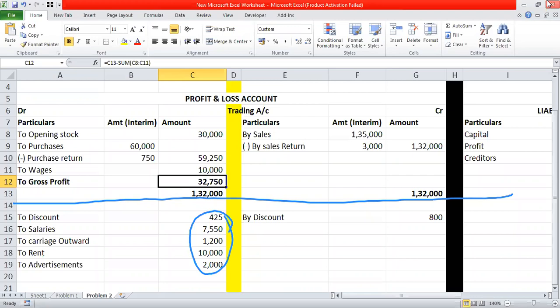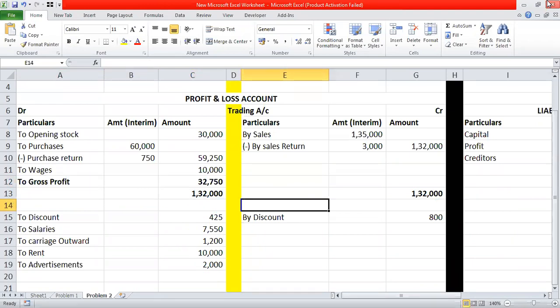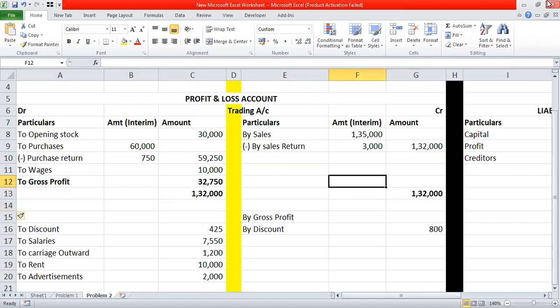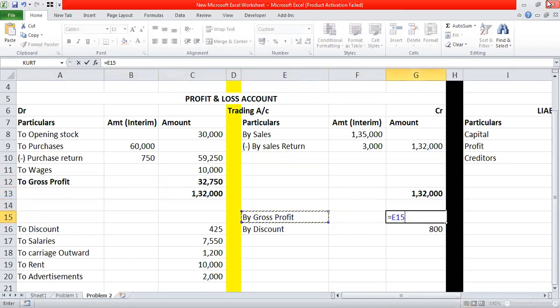So how can we calculate the net profit? Now we will transfer this gross profit to the lower part of the P&L account by just posting it to the opposite side by saying gross profit. और मतलब अभी यहाँ तक तो काम हो गया, ये अकाउंट अभी बंद हुआ. क्यों? क्योंकि ये जो ट्रेडिंग अकाउंट का ग्रॉस प्रॉफिट है, we have shifted it to the lower part of the P&L account.